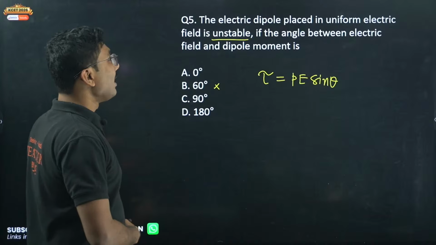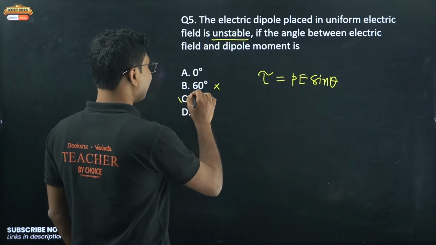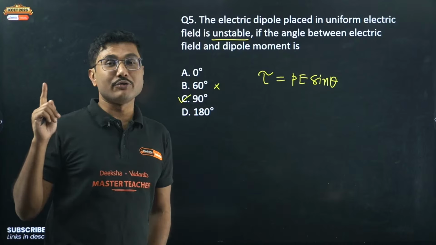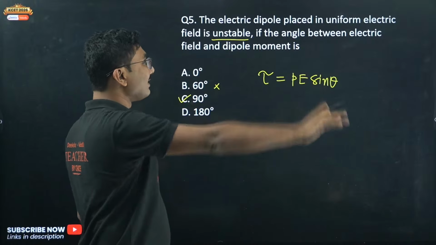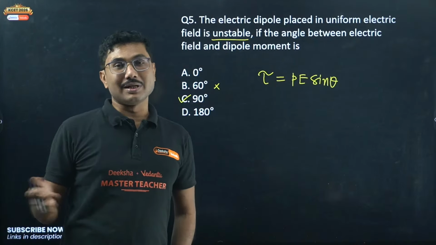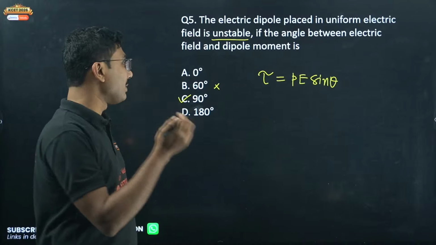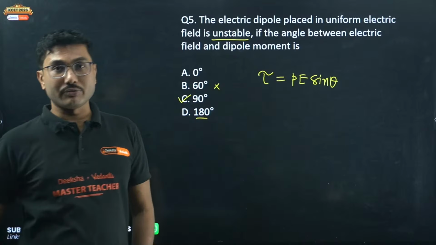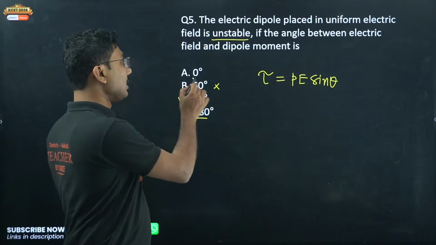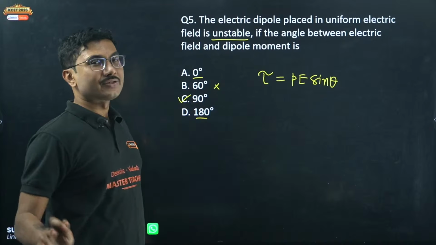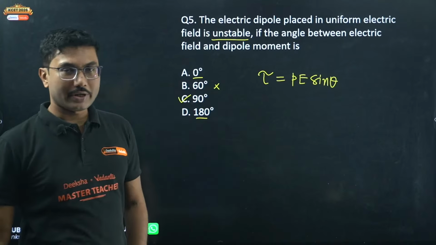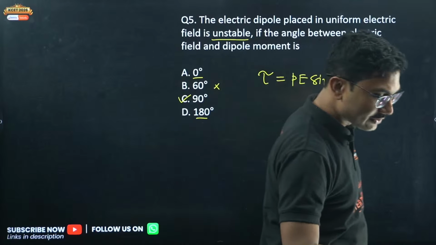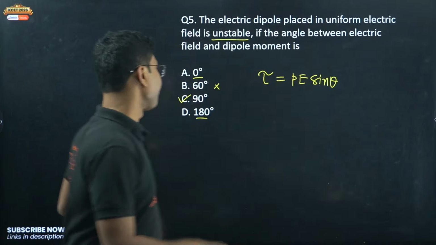So unstable means it is 90 degree. It is not asking about unstable equilibrium. They are simply asking when the dipole is unstable, not stable. Those can be considered equilibrium, unstable equilibrium, stable equilibrium, but completely unstable is at 90 degree. At 90 degrees it's completely unstable. Yes, C is the answer.